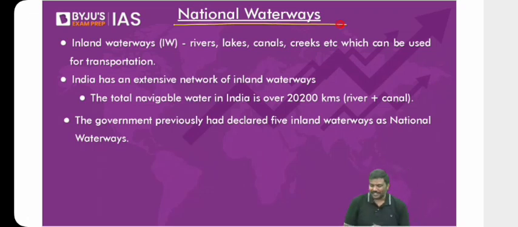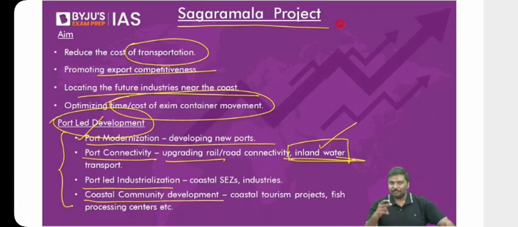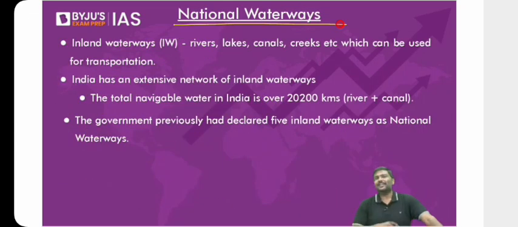How can the coastal community development help in export competitiveness? Understand this. If you develop the coastal community, provide better skill links to them, provide fishing harbors to them, don't you think you can export? You can first of all promote a blue economy in India. Blue economy is one of the areas you can promote. And can you promote these products into the international market? Yes, of course, yes.